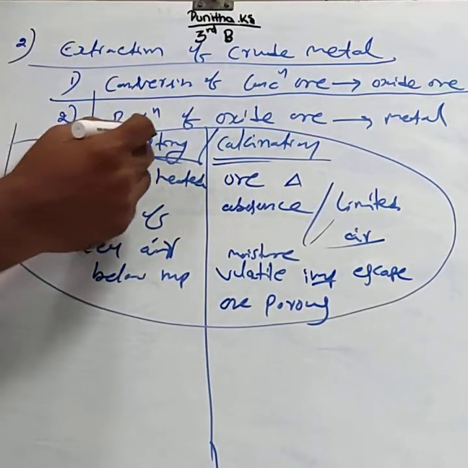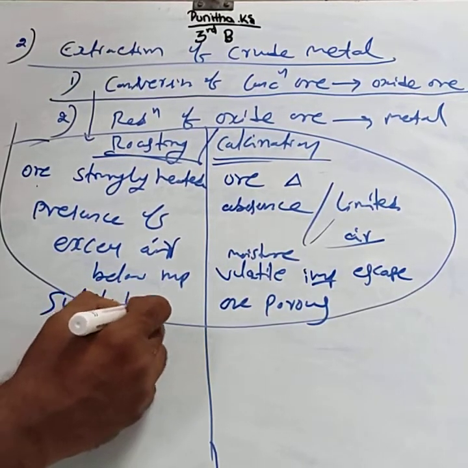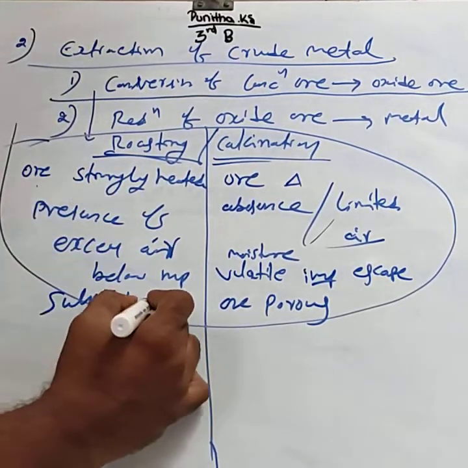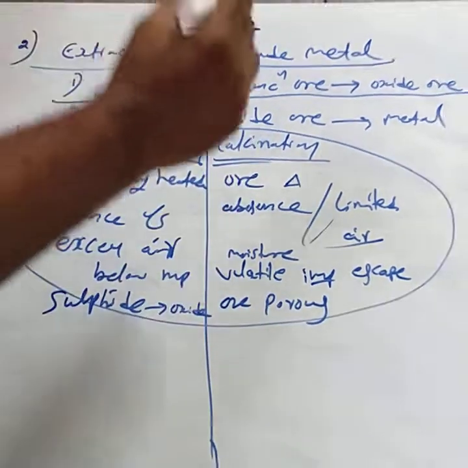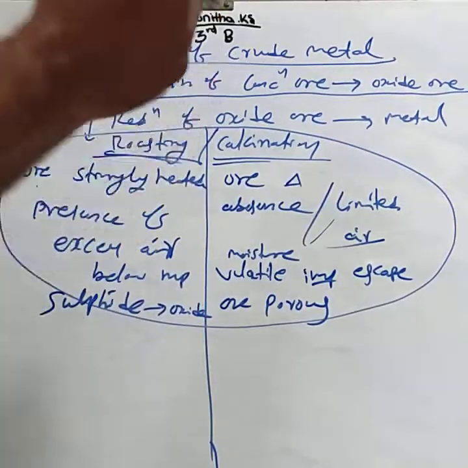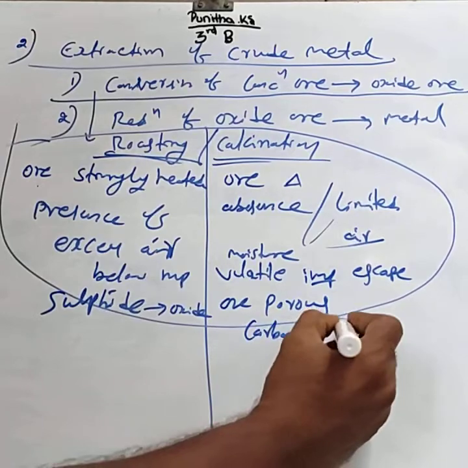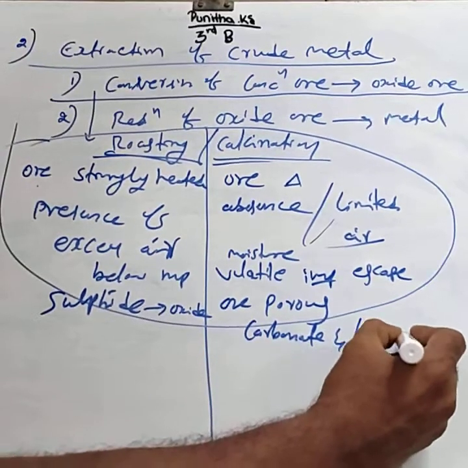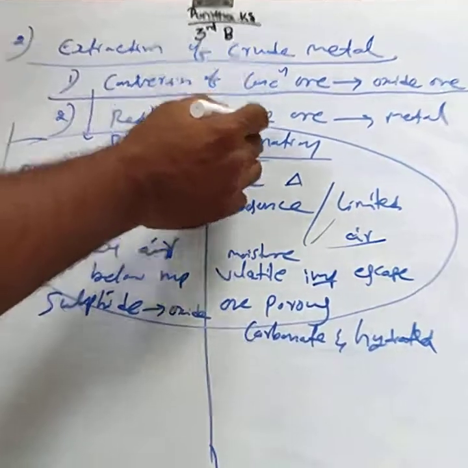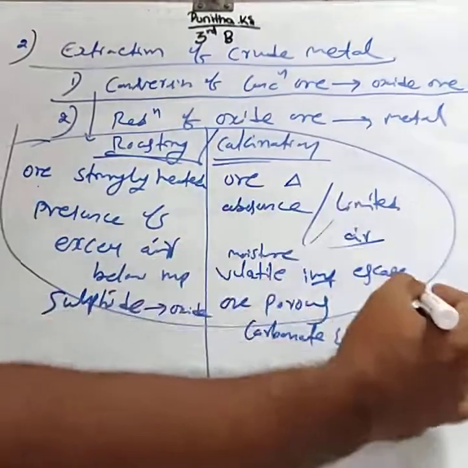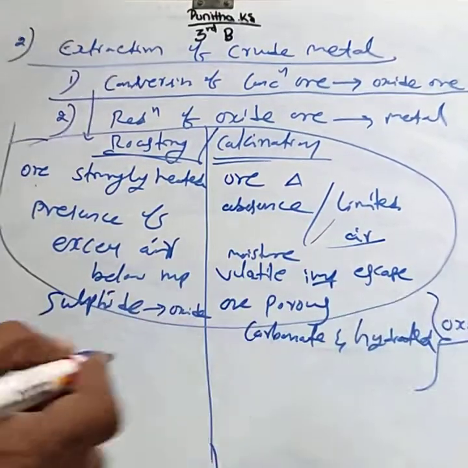Roasting is used only for sulfide ores, that is, sulfide ores are converted into oxide form, while calcination is used for carbonate and hydrated ores, which are converted into oxide form.